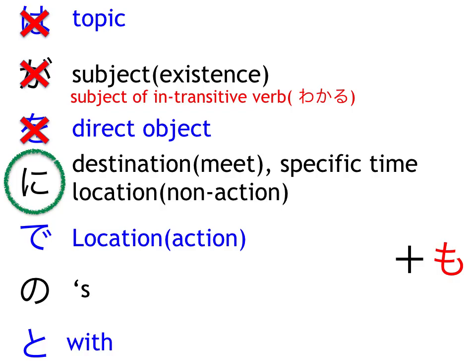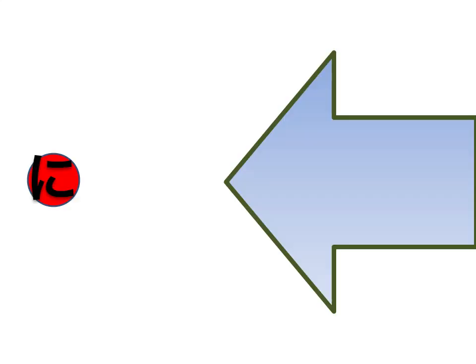So は also has a topic contrast function. を has a tool function. But in the future, you see a lot more of に new functions. But に has one general image. All the functions you will study in the future are just additional things. The general image of に is this. You have